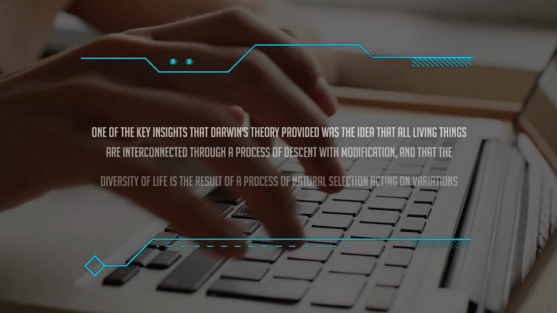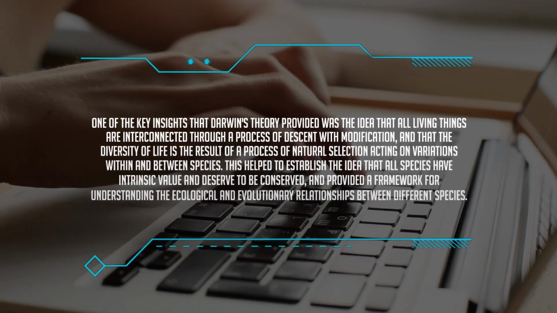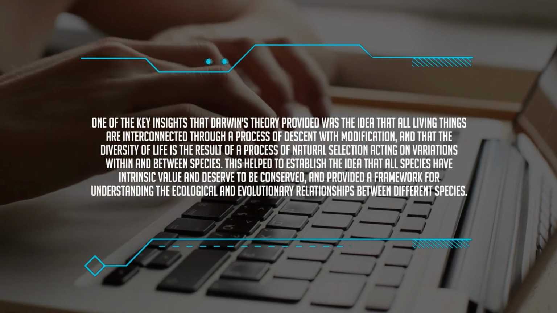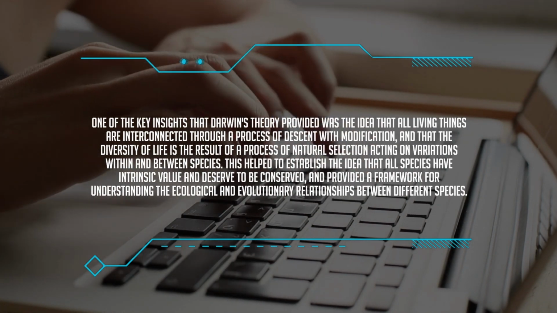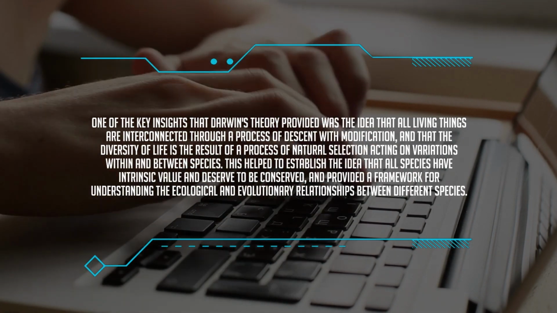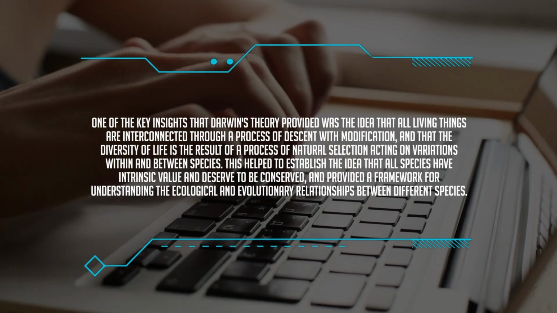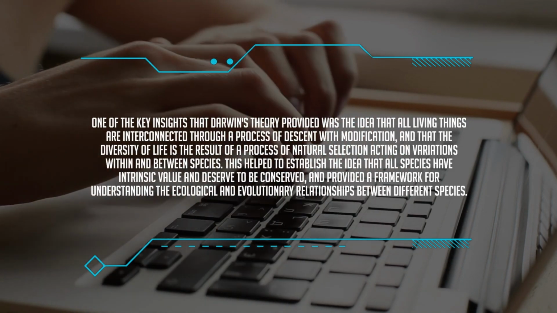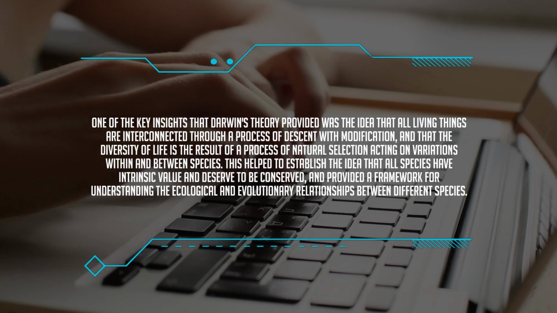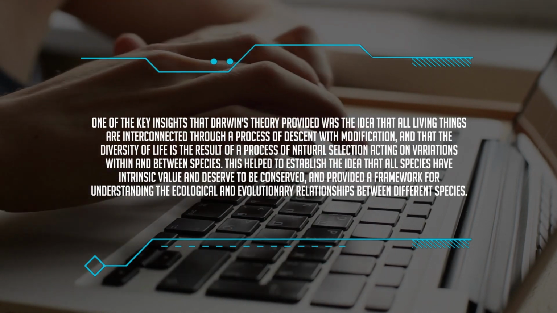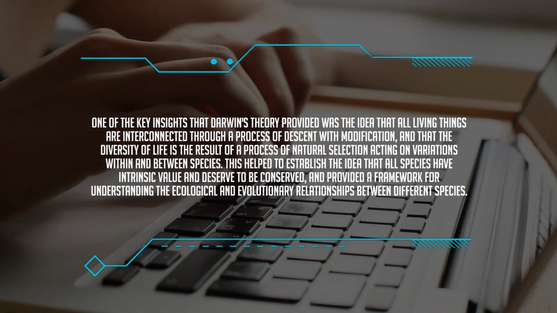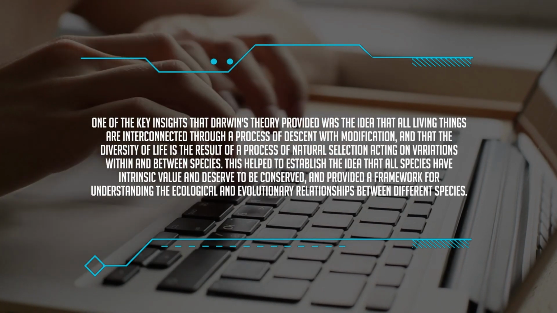One of the key insights that Darwin's theory provided was the idea that all living things are interconnected through a process of descent with modification, and that the diversity of life is the result of a process of natural selection acting on variations within and between species. This helped to establish the idea that all species have intrinsic value and deserve to be conserved, and provided a framework for understanding the ecological and evolutionary relationships between different species.